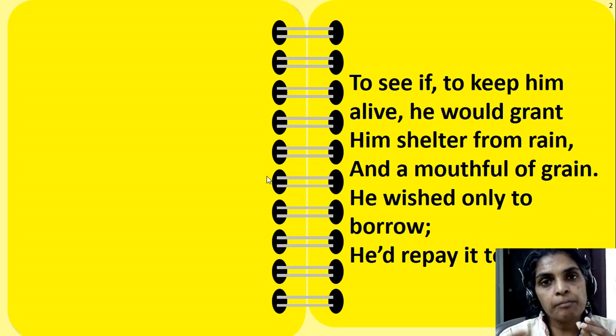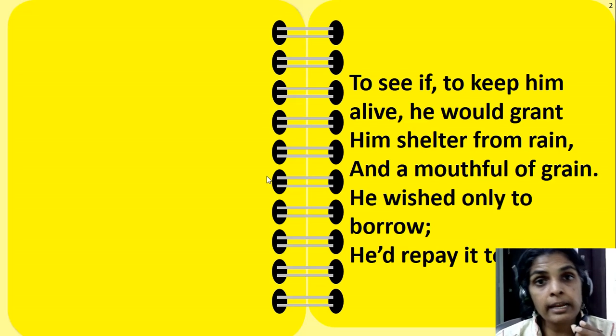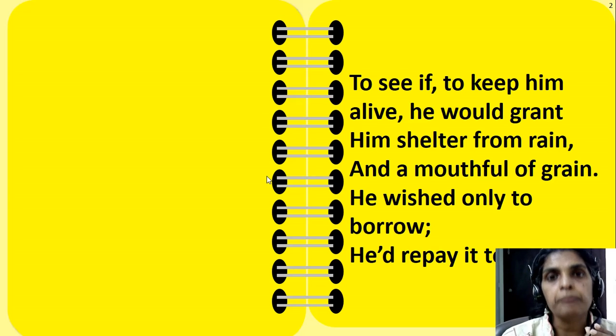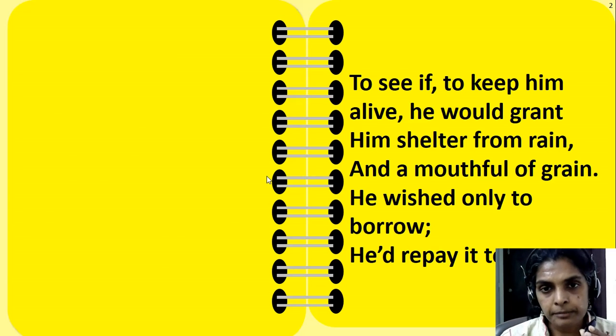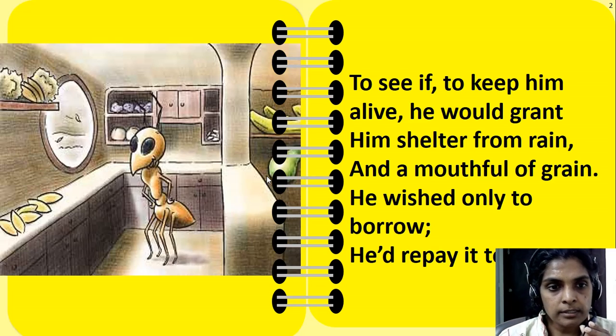See, ants have made their home. This cricket, foolish cricket, he doesn't even have a home. Okay, so now he wants shelter and food. So he is telling, I will not take it, I will only borrow it from you. That means I will return it back again. So see, this ant's house, it is all full, it is well stocked.